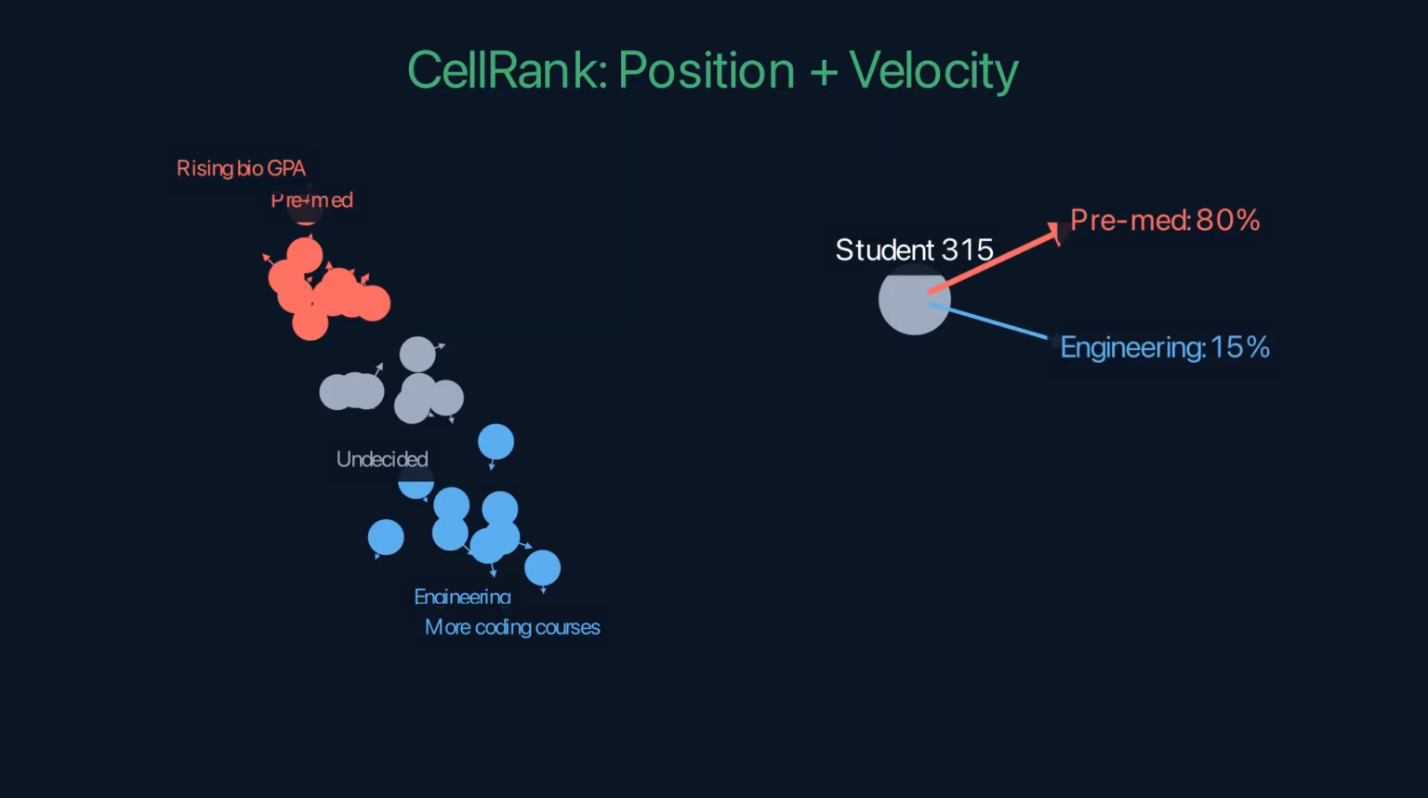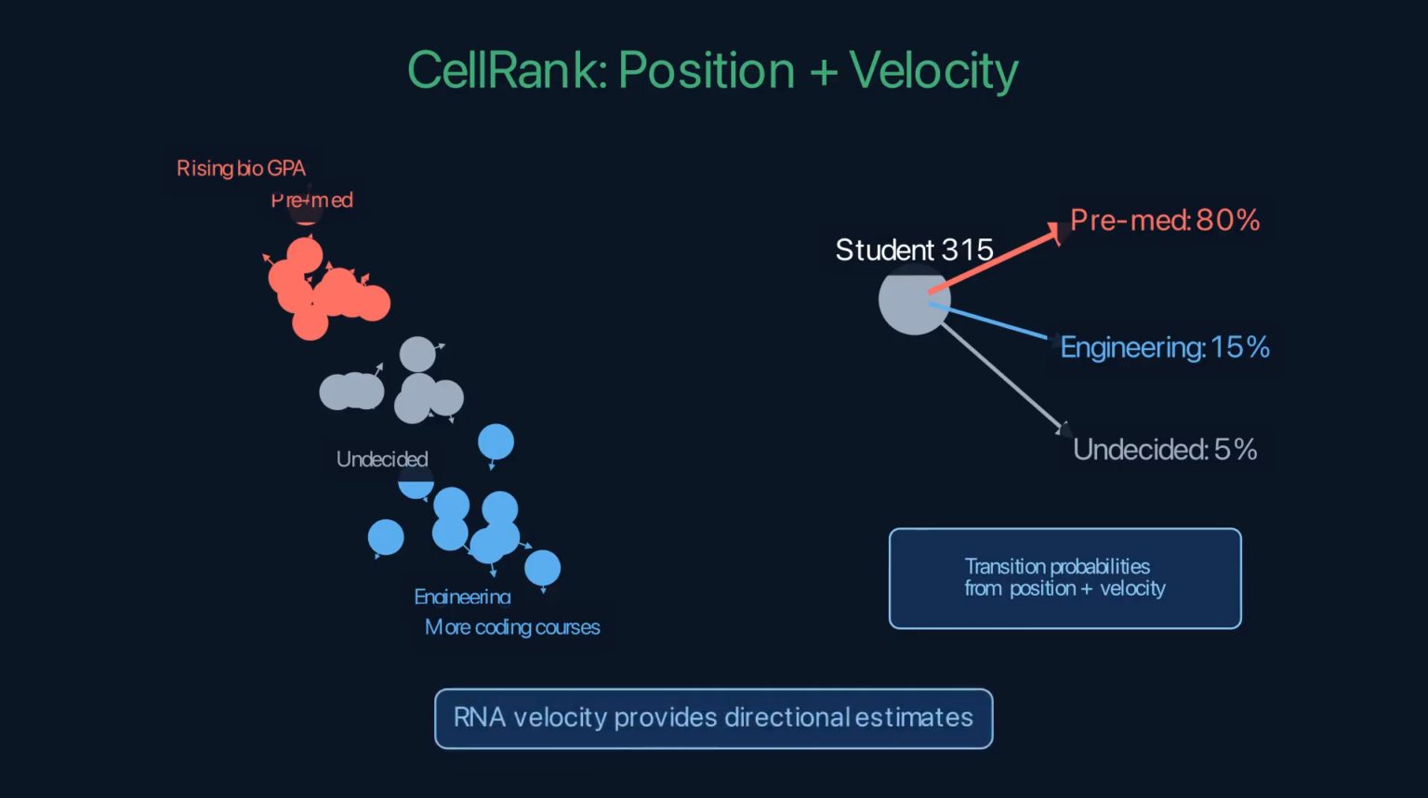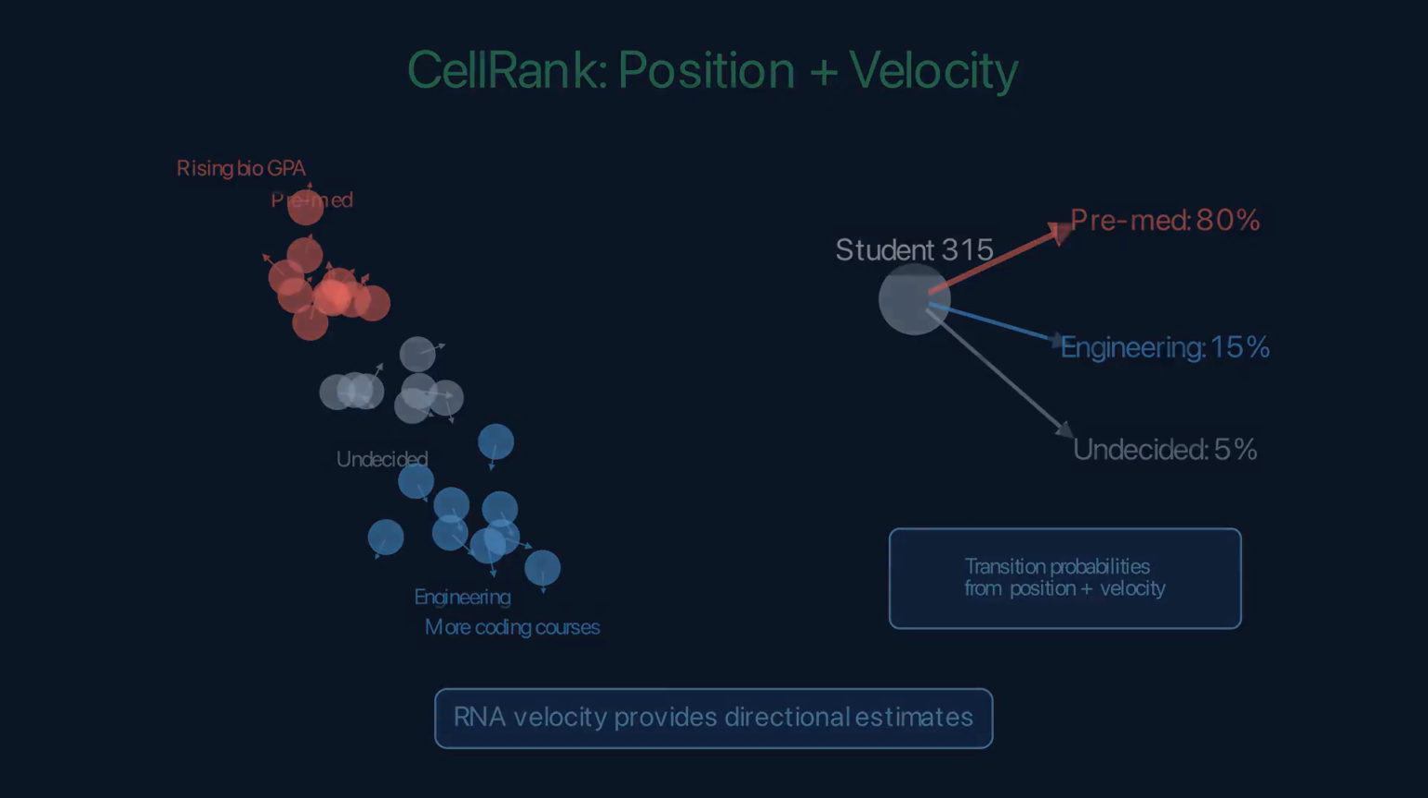RNA velocity provides these directional estimates from the ratio of new versus mature RNA transcripts. scRank converts velocity vectors into transition probabilities. This student has an 80% probability of moving toward the pre-med cluster in the next semester.